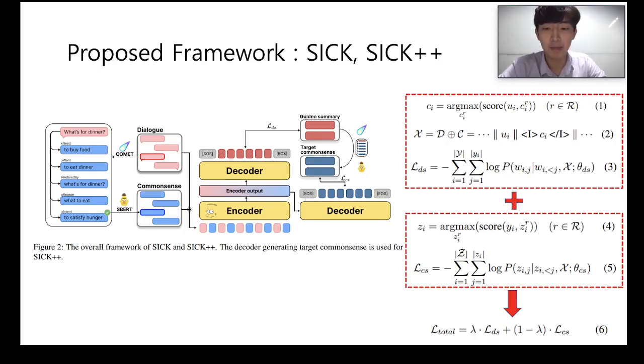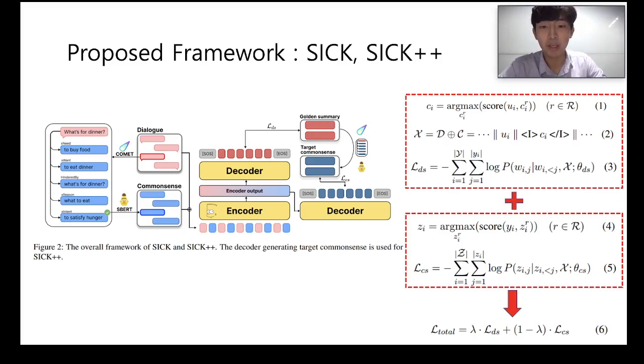The second step is training the model with commonsense inferences as additional input. We cross-concatenate the utterance and the commonsense inferences as in equation 2 and pass it to our model. We train with a cross-entropy loss as a usual sequence-to-sequence learning problem would do. The last step is commonsense supervision, what differentiates SICK and SICK++.